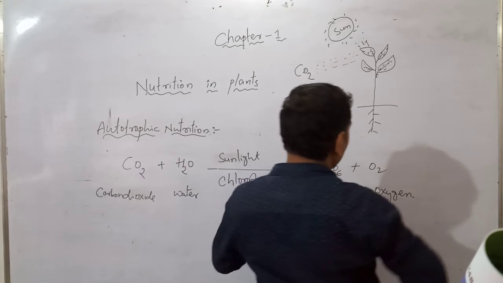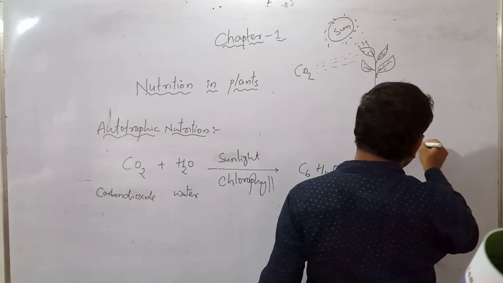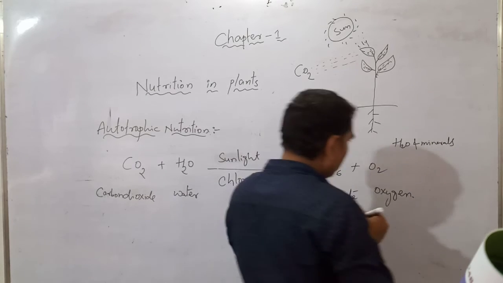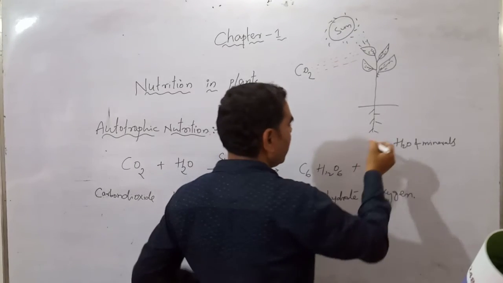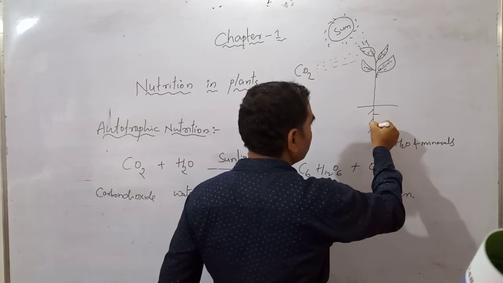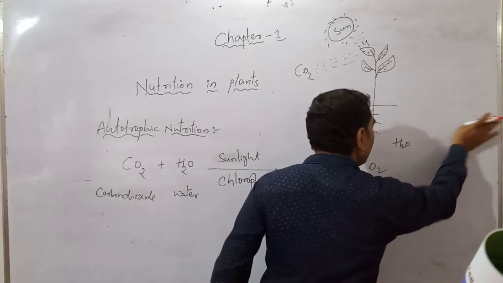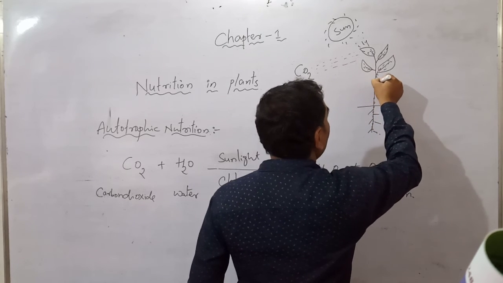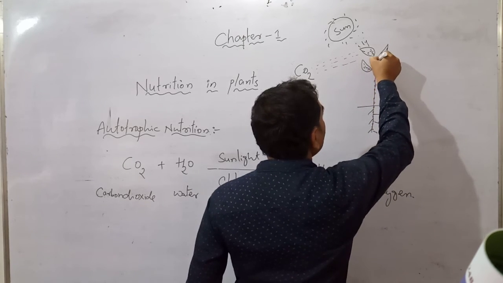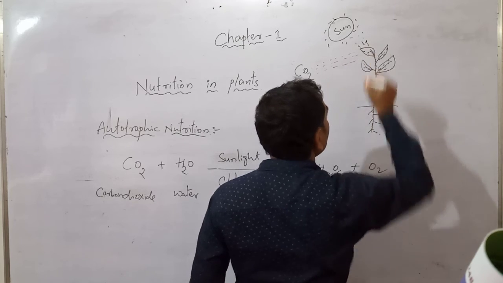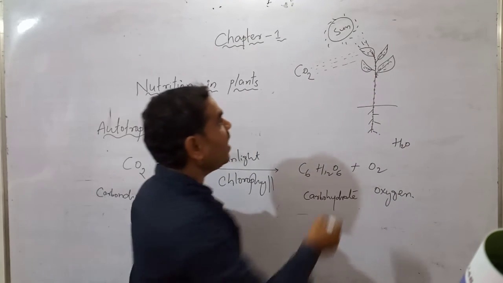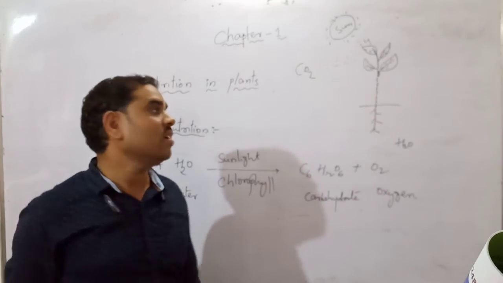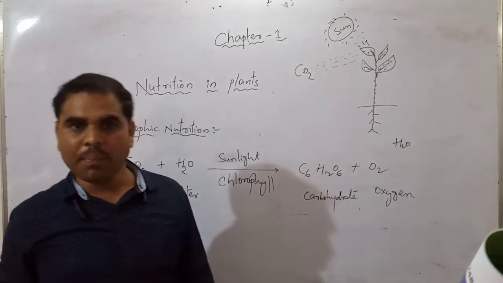Here water and minerals are there. Through the root they are absorbing the water and minerals. We have to write only water. Water is absorbed, and water is transported through the stem towards the leaves. Here chlorophyll is present. All plants have chlorophyll, the green pigment.